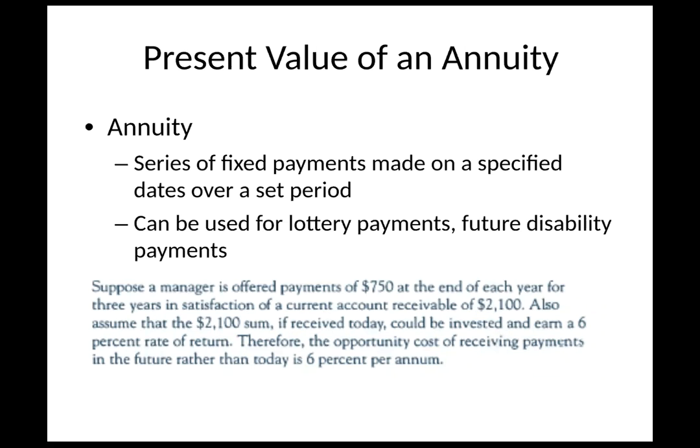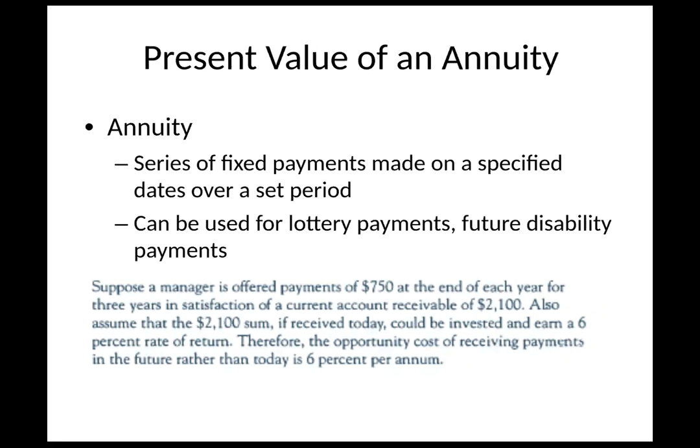Again, lottery, over 30 years. If you want $1 million, you're going to get a set amount of money over a period of time, over that 30-year period. So, future disability. Why this is important for risk managers is if you have settlement payments for maybe future disability, a compromise and release, those types of things, because you can actually buy an annuity to make future payments for that injured employee, or if there was a liability claim. Those are the types of examples where you might use something like that.